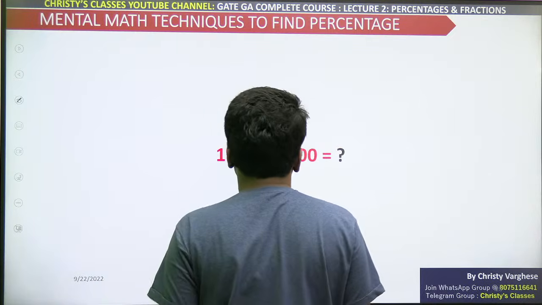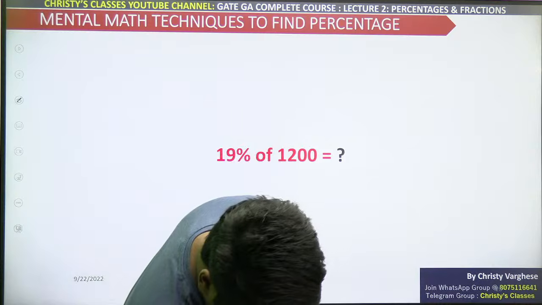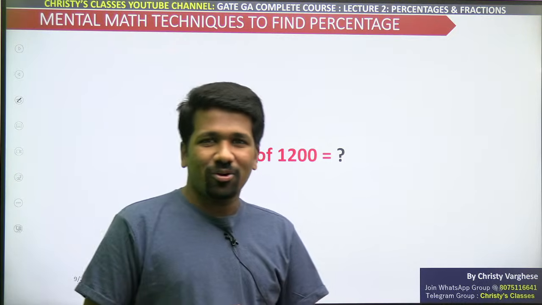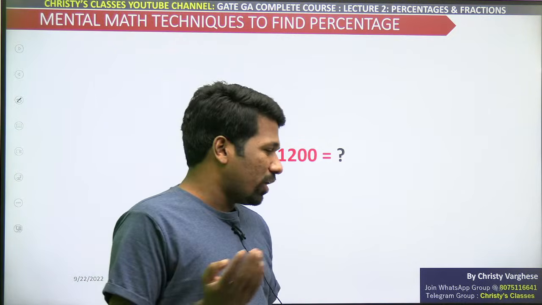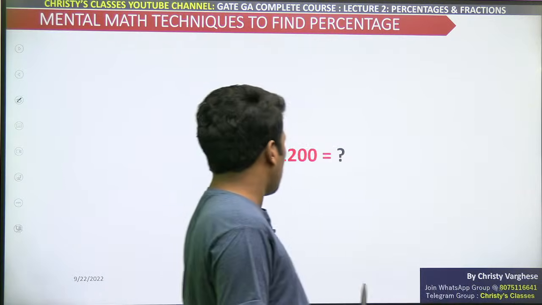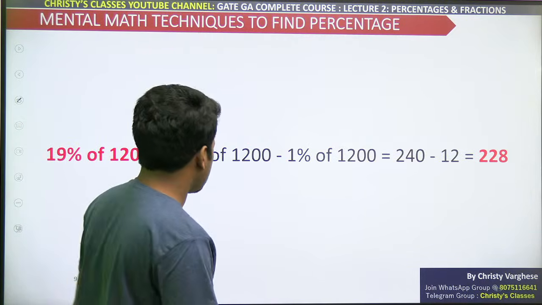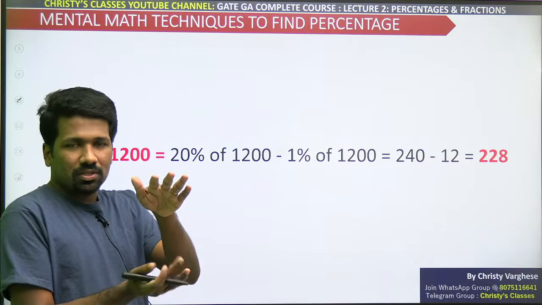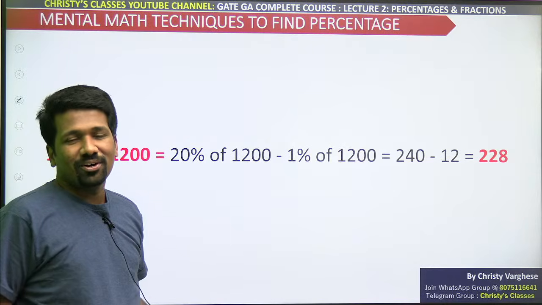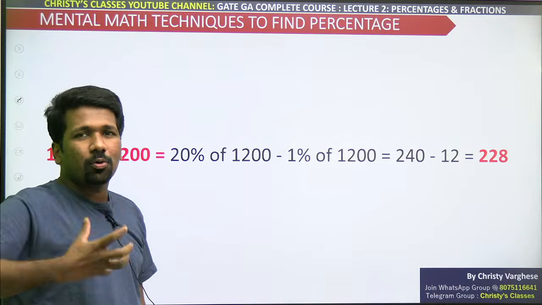All of you try. 19%. 19% फाइंड करने के लिए 10% plus 9% ऐड कर सकता है, but is that the smart way? No. 20% से 1% कम करना है, the easier way. Very good. Some of you already got it. From 20% subtract 1%, because 10% plus 10% is 20%. Again, have a geometrical idea when you are thinking about percentages. Don't think that it is just some numbers only. Understand the magnitude of the numbers.